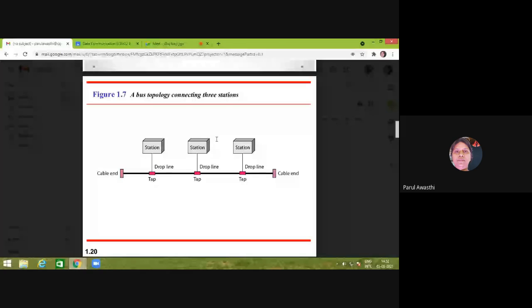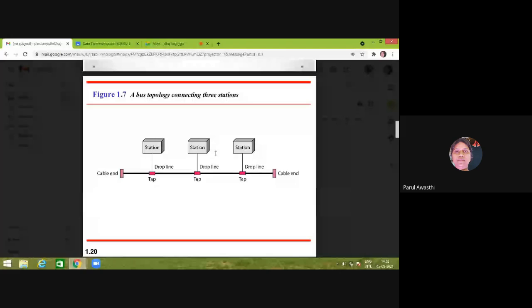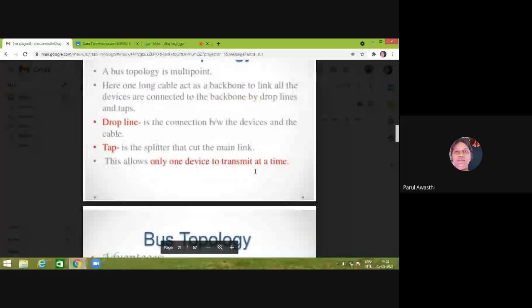Suppose we add one station there. I have to configure my new station as well as these two stations. I have to update these two stations, that there is one more station, and now your next station is this one, not that one. So basically, adding a new device is difficult, because we have to update the other devices as well.